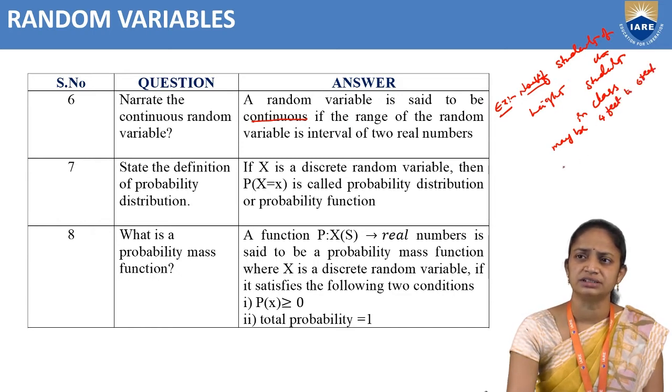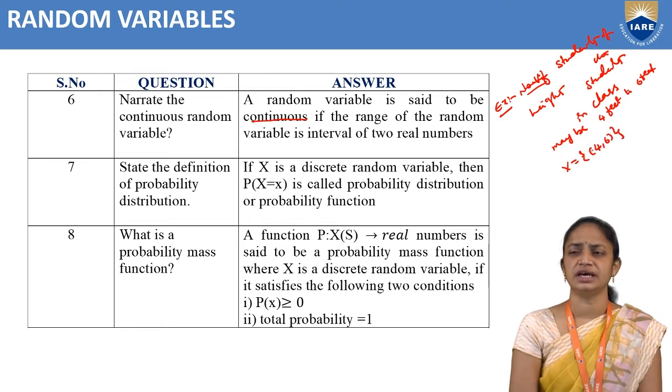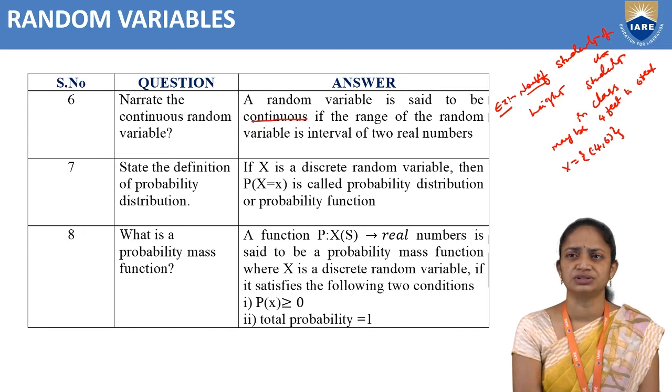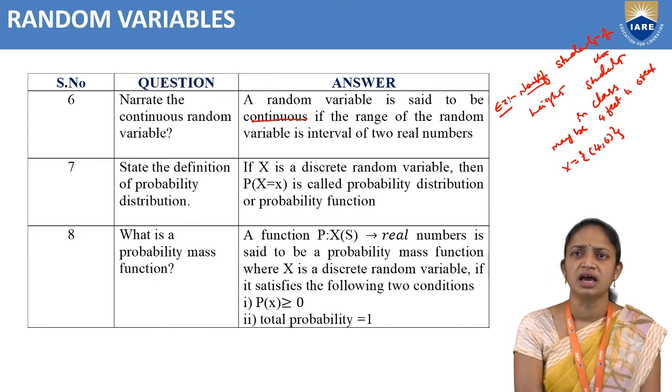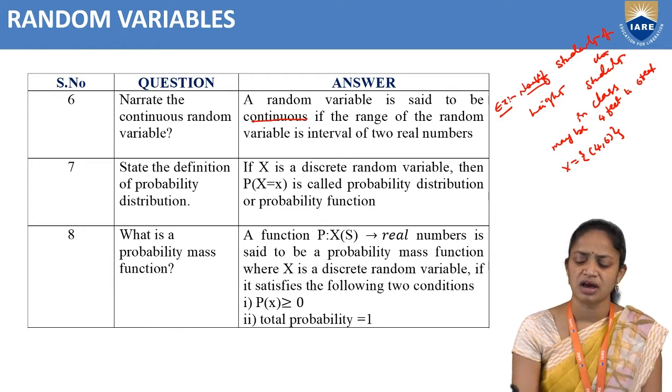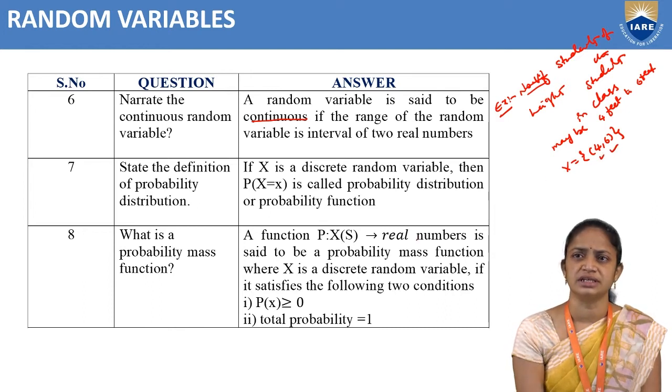So let us consider X equal to [4, 6]. This is the example for a continuous random variable. So what is the definition of a continuous random variable? A random variable is said to be continuous if the range of the random variable is an interval of real numbers. That is called a continuous random variable.